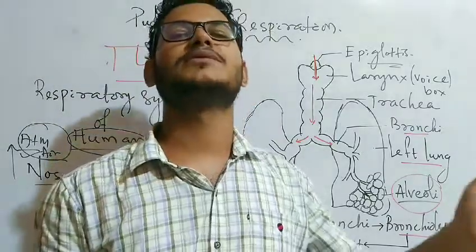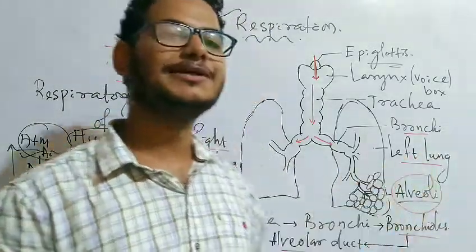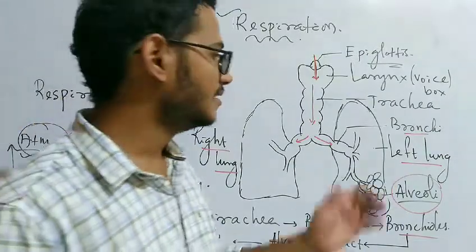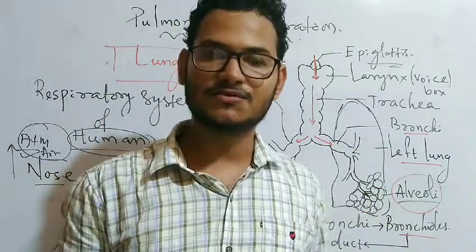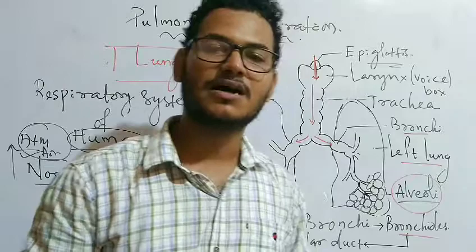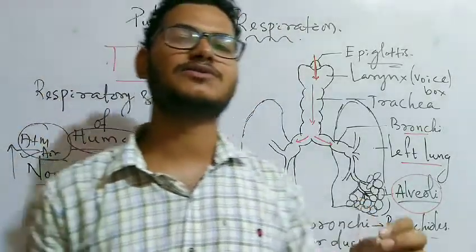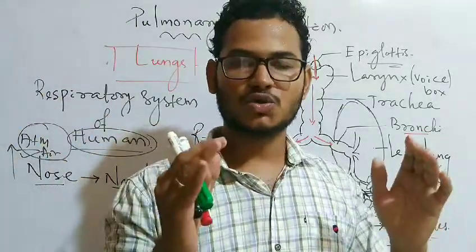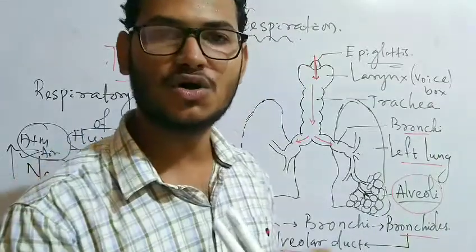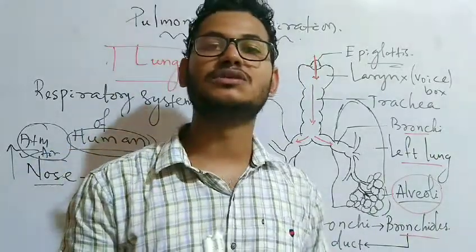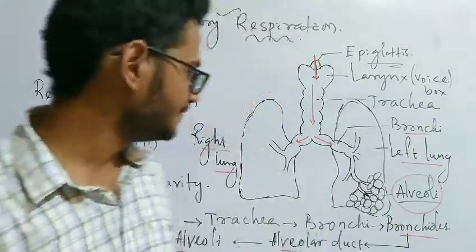Then all the amphibians, although they use cutaneous respiration for 25% of their total respiration, during hibernation and estivation carry out total respiration with the help of cutaneous respiration.